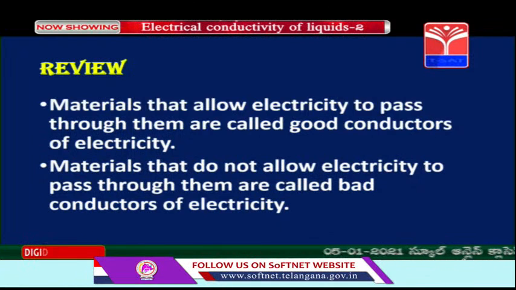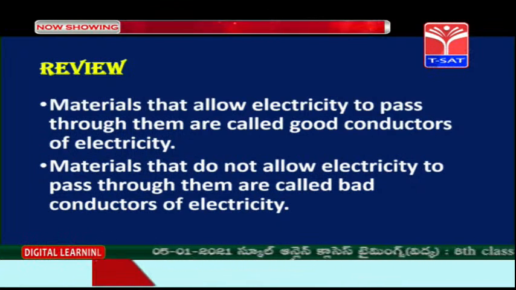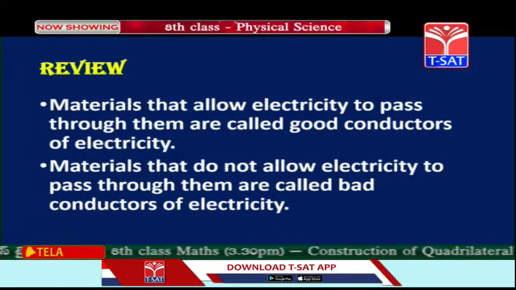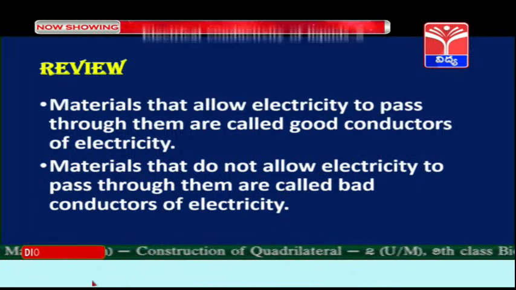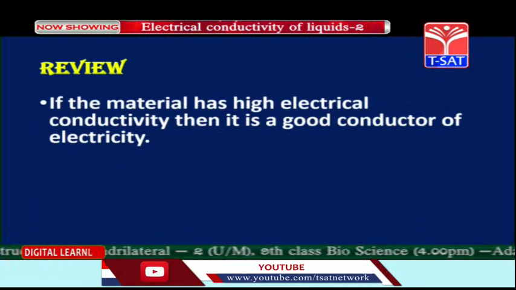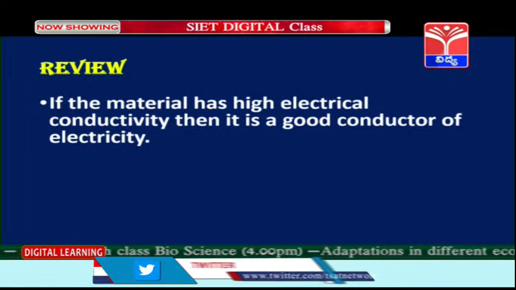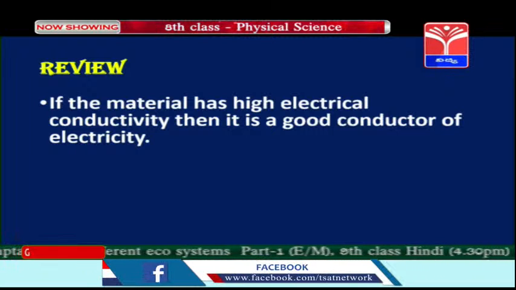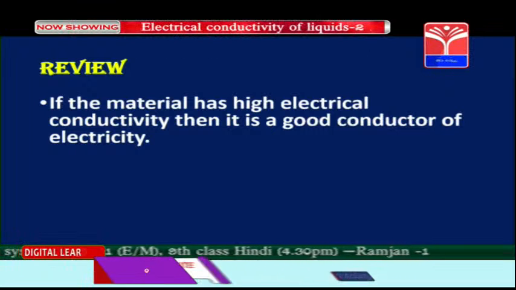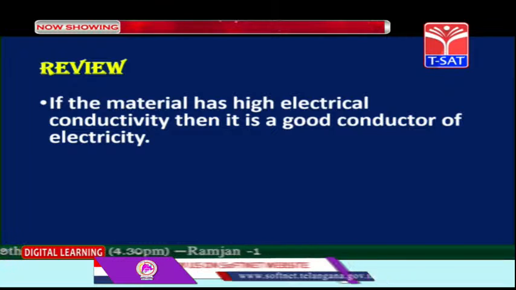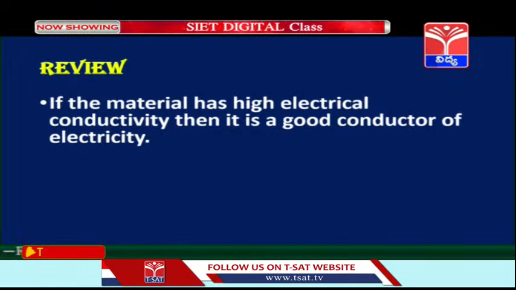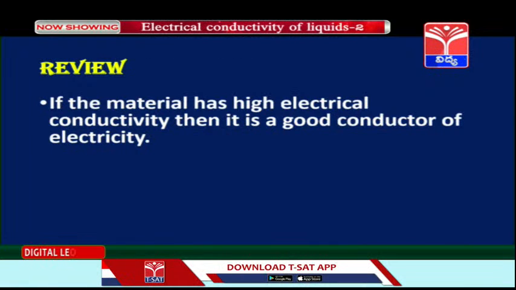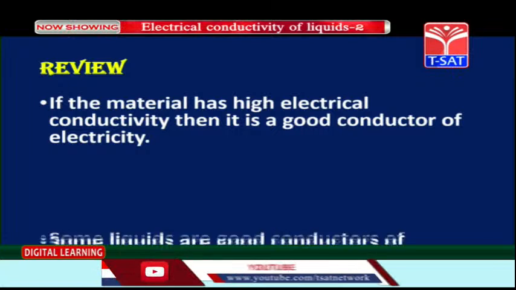And then we have seen materials that do not allow electricity to pass through them are called as bad conductors of electricity, like plastic, paper, rubber and wood. Then we have also seen that if the material has high electrical conductivity, then it is a good conductor of electricity. Electrical conductivity is a nature or a phenomena present in all the substances. Higher the electrical conductivity, the more good conductor it becomes.